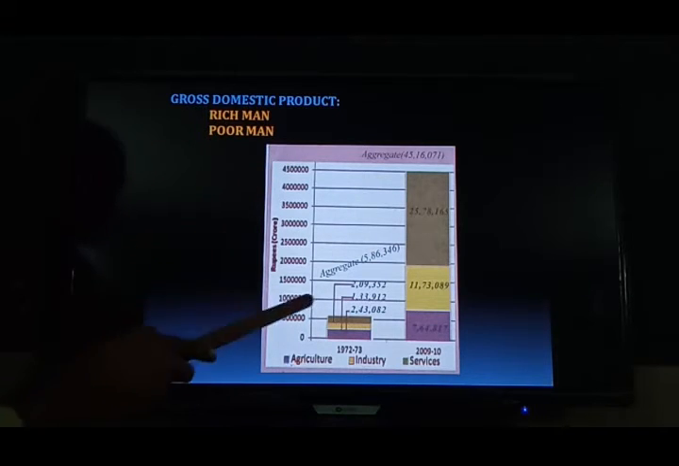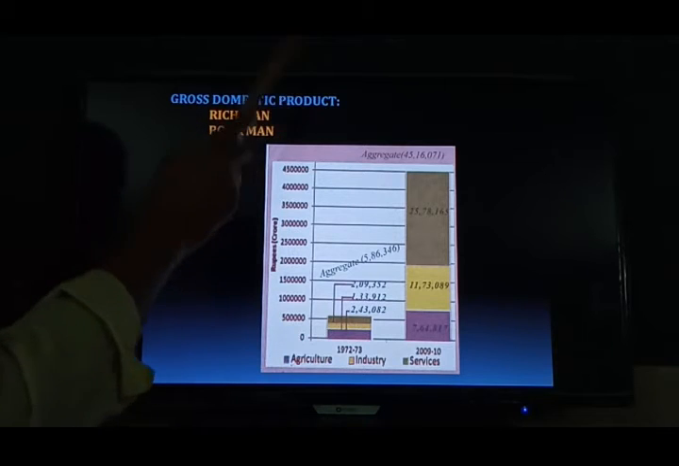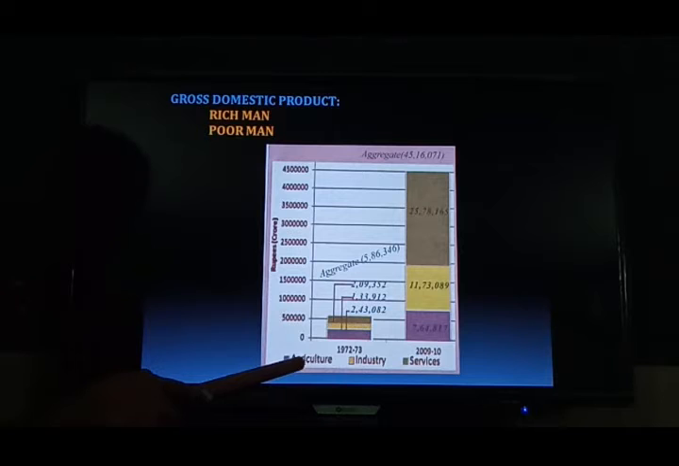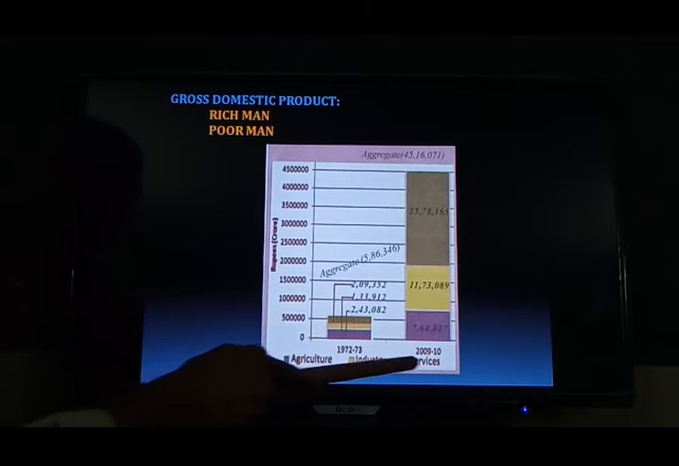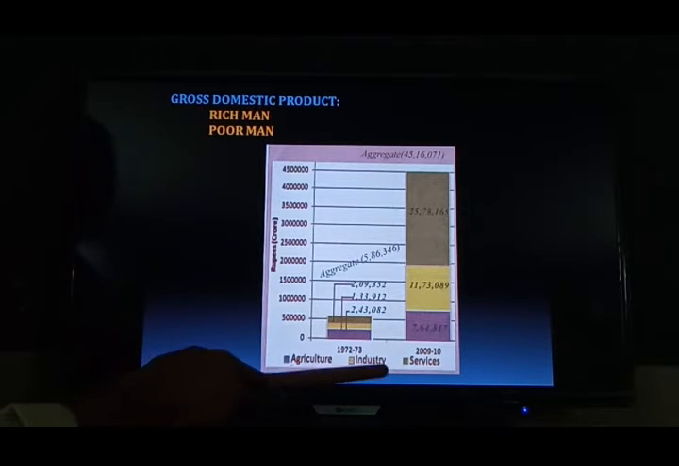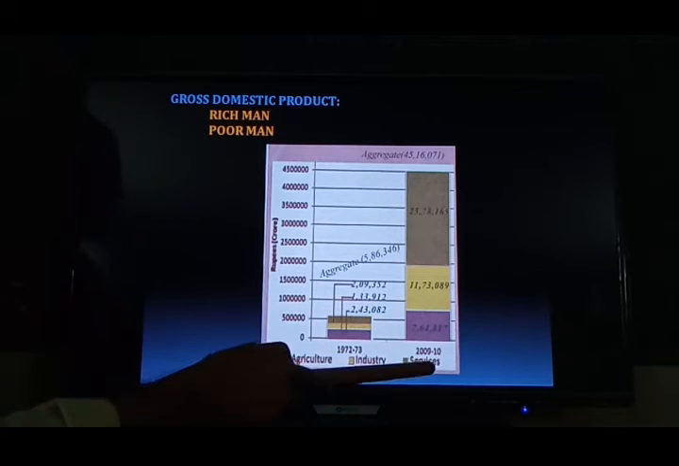Now what is this one? Aggregate gross domestic product. What is that aggregate amount? Three sectors are mentioned in this graph. What are the three sectors? We are discussing already. Agriculture, that means primary sector. Industries, that means secondary sector. Tertiary sector, that means service sector.